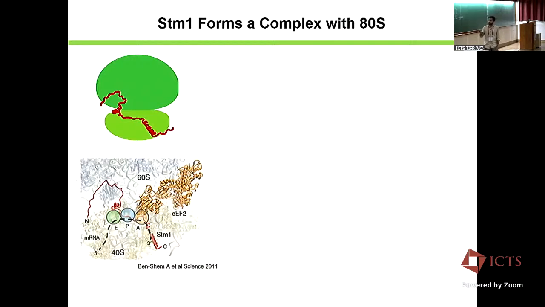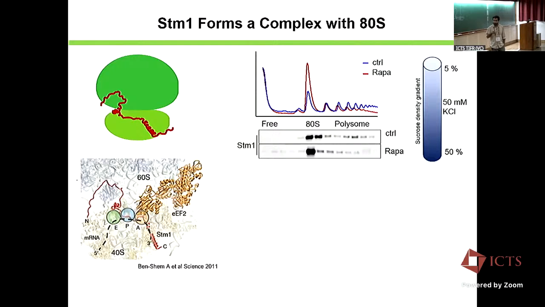So this protein occupies near the mRNA tunnel and can trap those ATS complexes. Basically, as per this theory, it should have been an inactive ribosome, which is not functional. But in the mass spec, as well as when you do the Western blot for the fractions, we see that STM1 is also present in the polysomes.